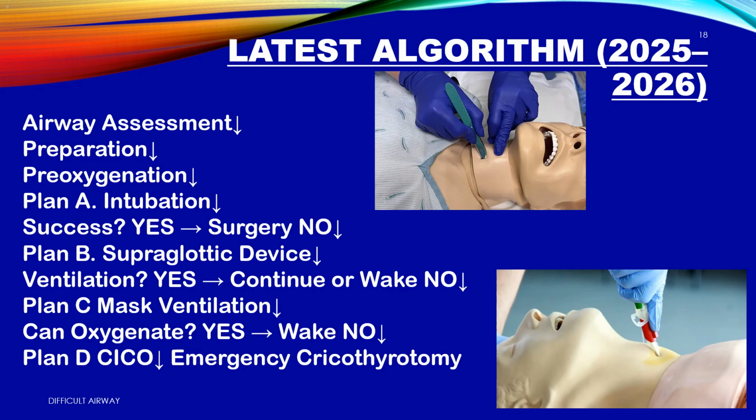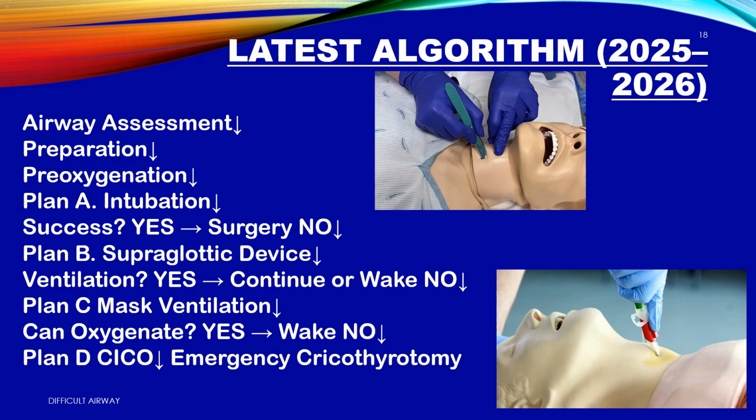Step 3. Pre-oxygenate. Give 100% oxygen for 3 to 5 minutes. Maximize safe apnea time. Plan A: Intubate. Try to intubate the trachea. Success? Yes. Then proceed to surgery. No. Then go to Plan B.